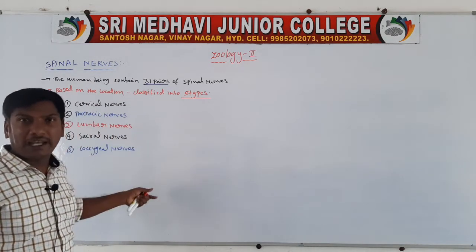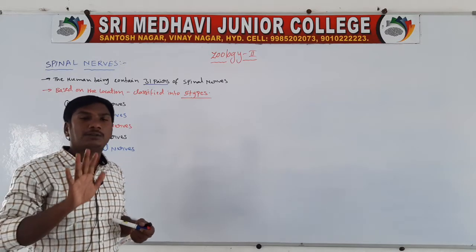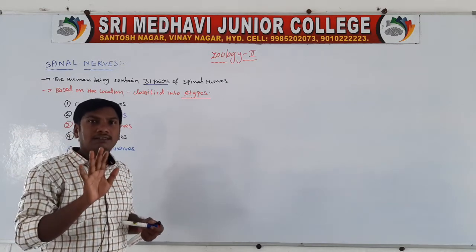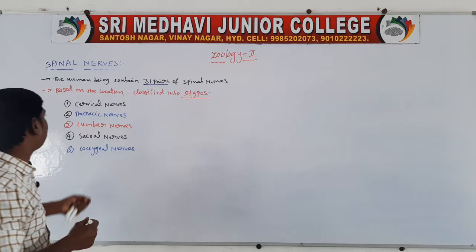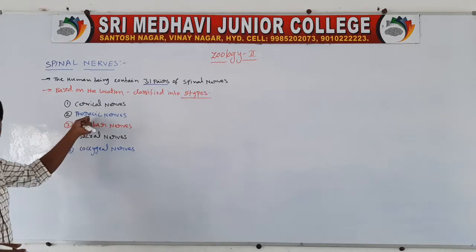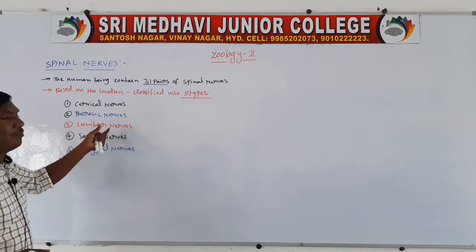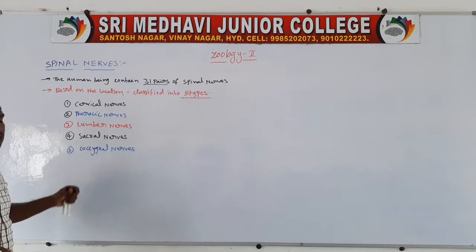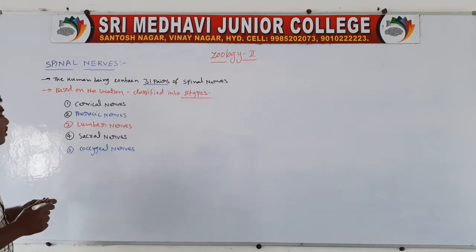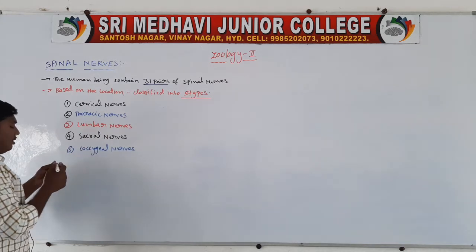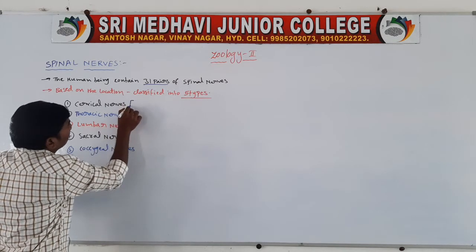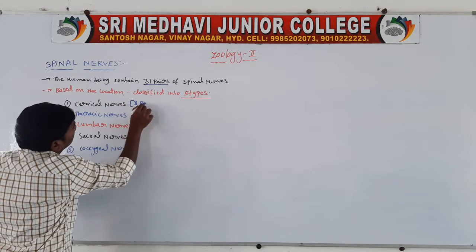The spinal nerves are divided into 5 types based on the location. First one, cervical nerves, which number 8 pairs.